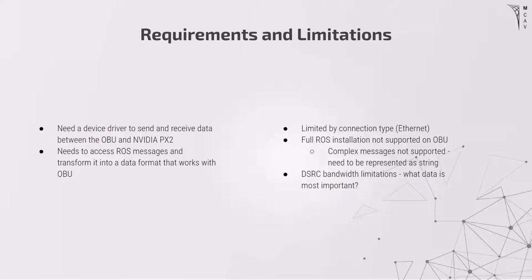We are limited by the connection type between the OBU and the PX2. And another limitation was that we couldn't install ROS onto the OBU. So complex messages, such as ROS messages, are not supported. They needed to be represented as a string. We also need to consider the DSRC bandwidth limitations. How much data can we actually send in a given amount of time, and what data is the most important to send using the wireless connection?